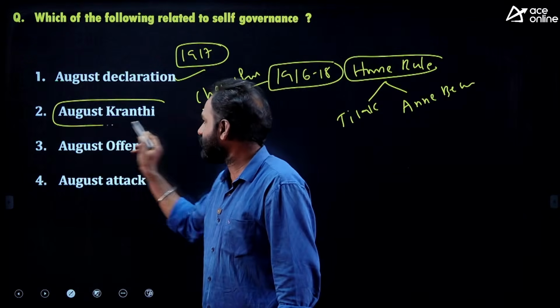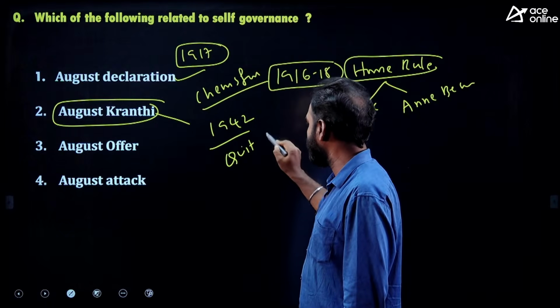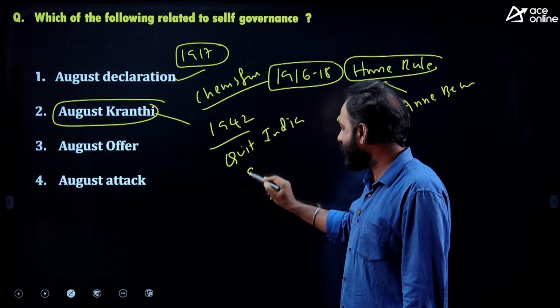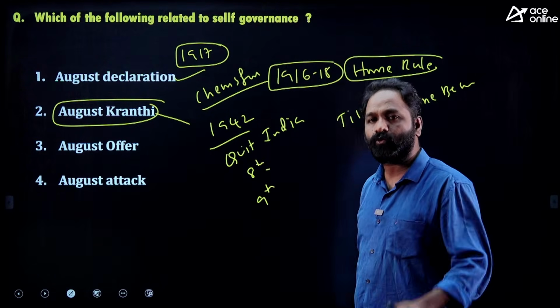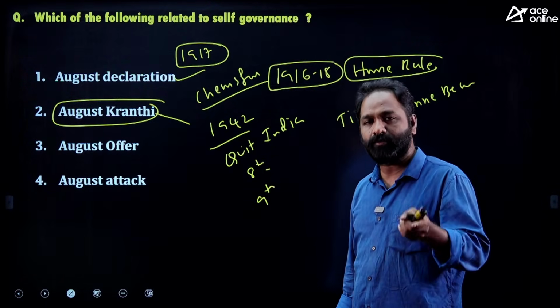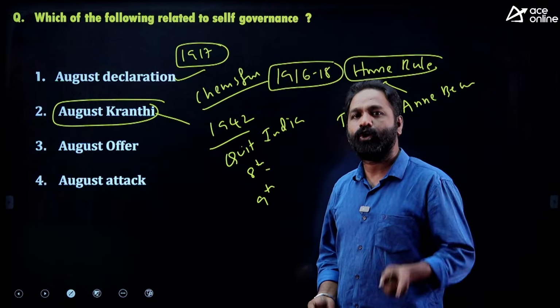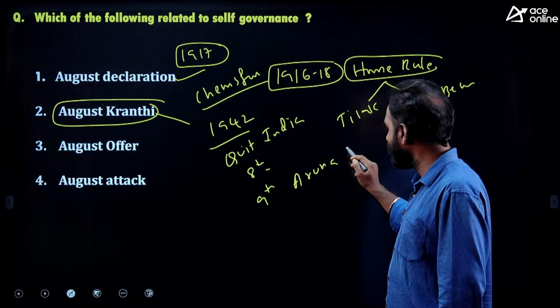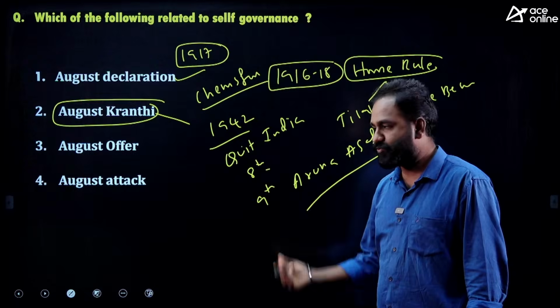Next, August Kranti. August Kranti is nothing but the 1942 Quit India movement. On August 8th, the Quit India resolution was passed. On August 9th, the Quit India movement was started. When it started, everybody was arrested. But on the same day, the one who hoisted the flag was Aruna Asaf Ali. You remember? Aruna Asaf Ali, also known as the Queen of Quit India. That is the Quit India movement.